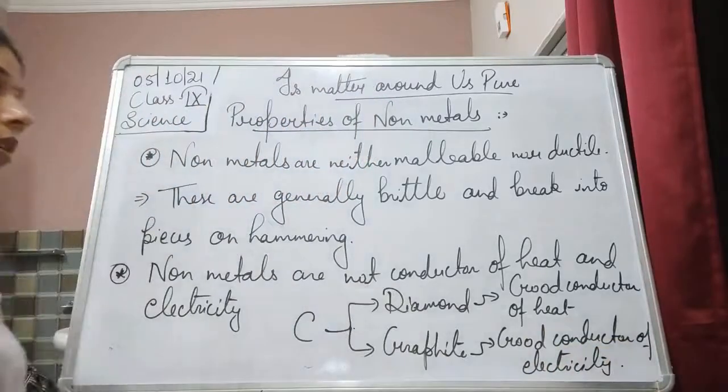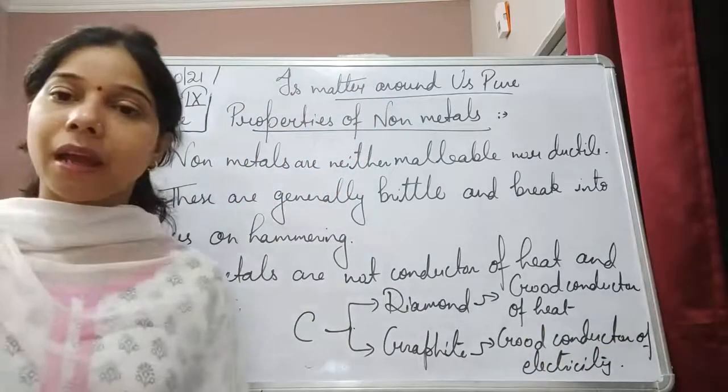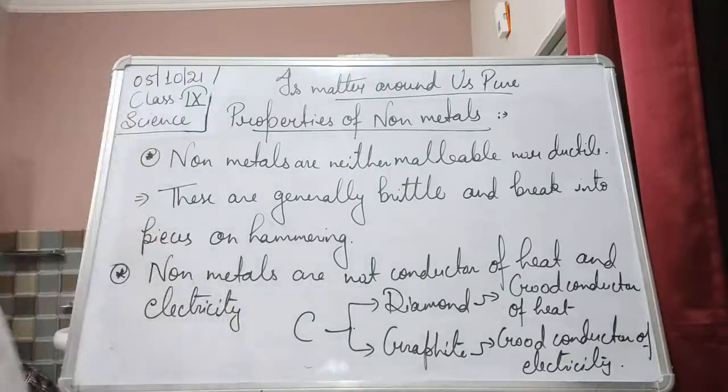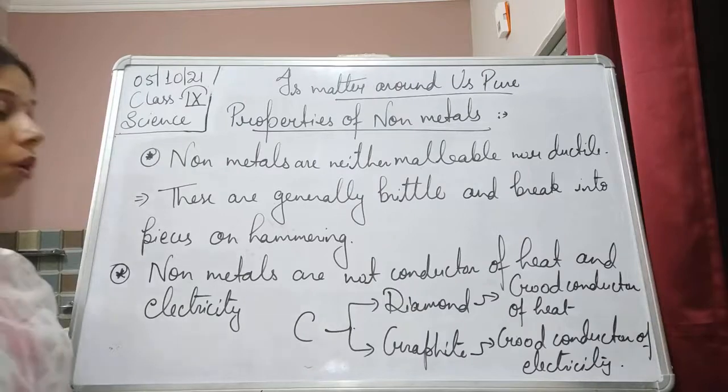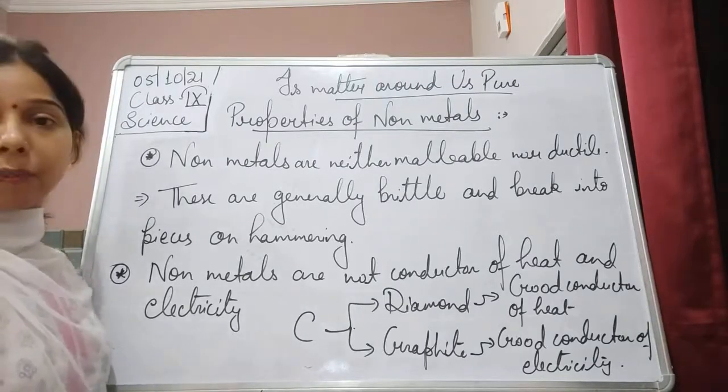Okay, so diamond is what? A good conductor of heat. And graphite is what? A good conductor of electricity. Okay, both of them are what? They are non-metals, that is, carbon only.